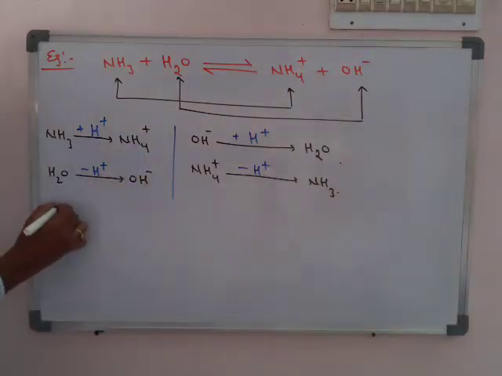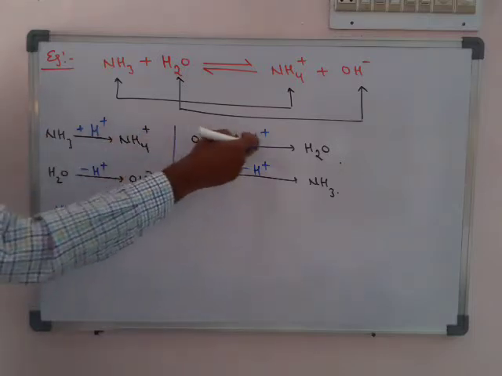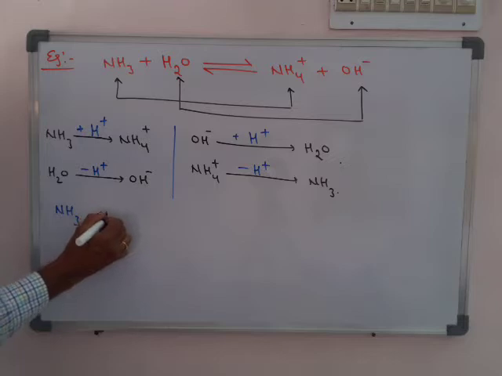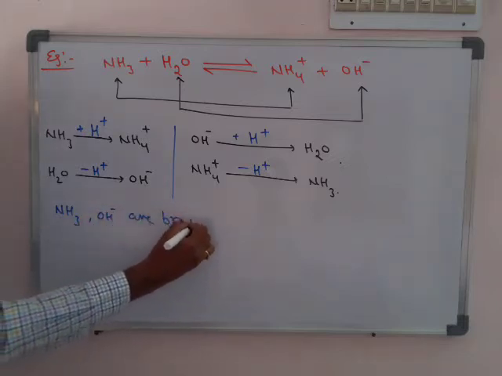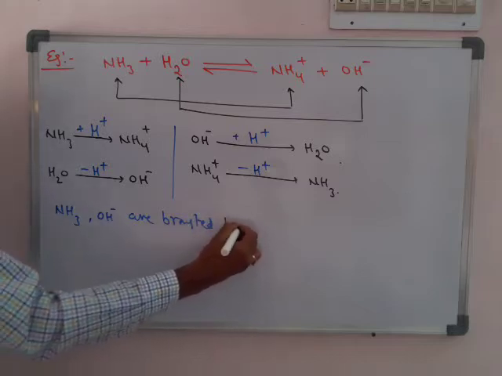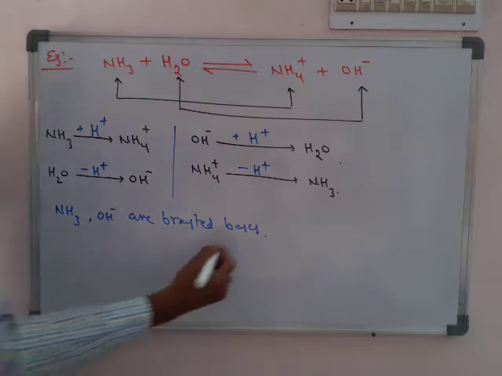So ఇక్కడ NH3 works as accepting H plus. OH minus also accepting H plus. NH3 and OH minus are Bronsted bases as they are accepting H plus.